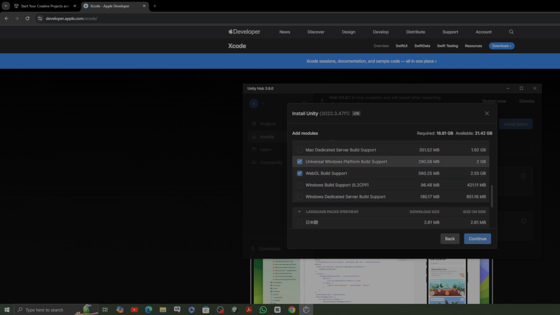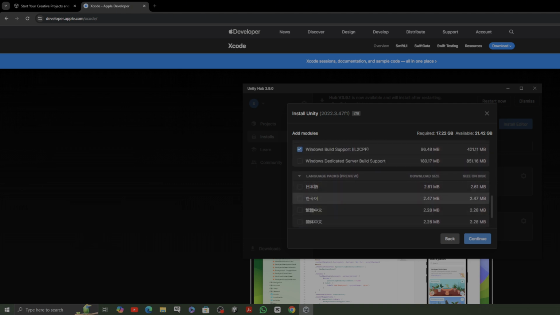But Universal Windows Platform, UWP, it's important because you can distribute it to your Windows PC. You can distribute it to the Windows tablet. You can distribute it to the Windows smartphone if they are still designing that. WebGL, basically you can distribute it to the website. So your project can be distributed to the website. Windows Build Support, please do check it. It's for when you just want to release the .exe file that you can distribute through the desktop.